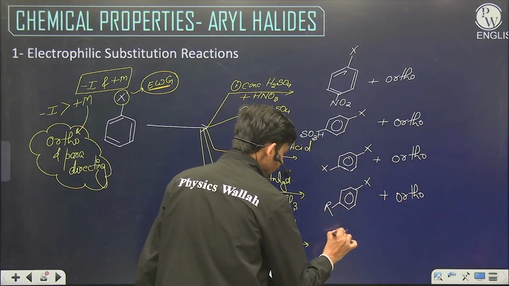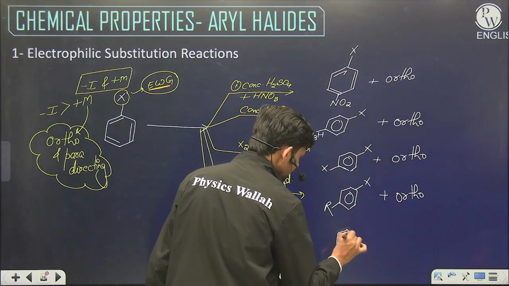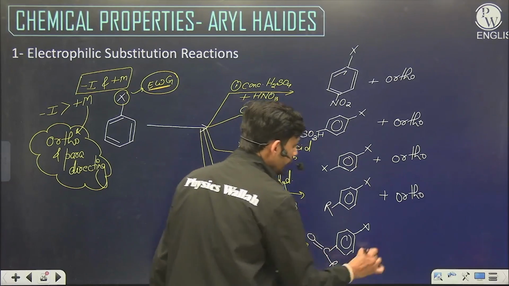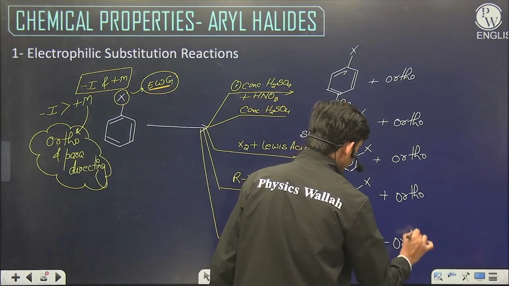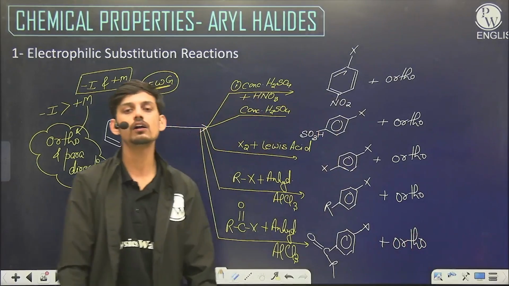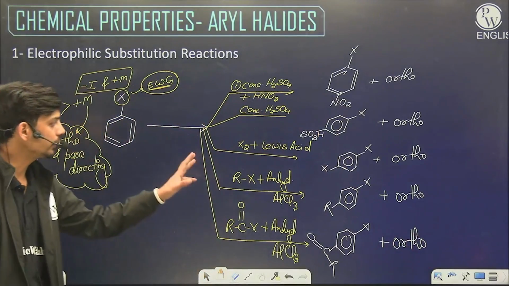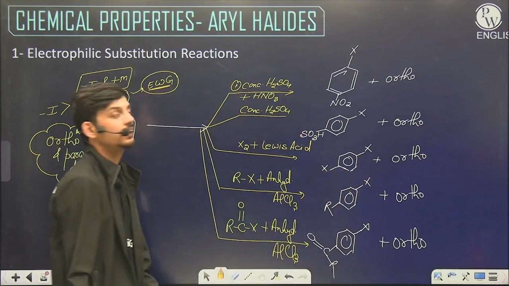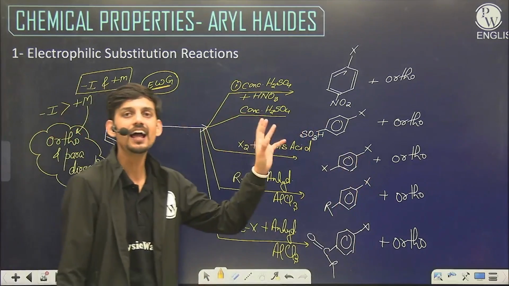And in case of Friedel-Crafts acylation, the new acyl group will be at para or ortho position. So these are the products that can be formed during the electrophilic substitution reaction over benzene ring of aryl halides.